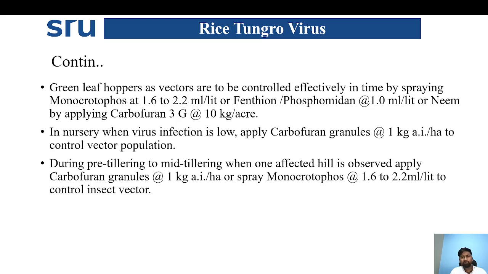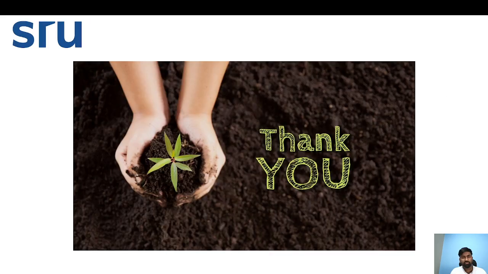The green leafhopper vectors can be controlled by effective application of insecticides like monocrotophos, which is not available nowadays, or you can go for phosphamidon or carbofuran granules, or phosphamidon or fenthion application. In nursery, when the virus infection is low, apply carbofuran granules at the rate of 1 kg active ingredient to control the vector population. During pre-tillering to mid-tillering, when one affected hill is observed, apply carbofuran granules at the rate of 1 kg active ingredient. So these are some different IDM practices recommended to control rice tungro virus disease in rice.